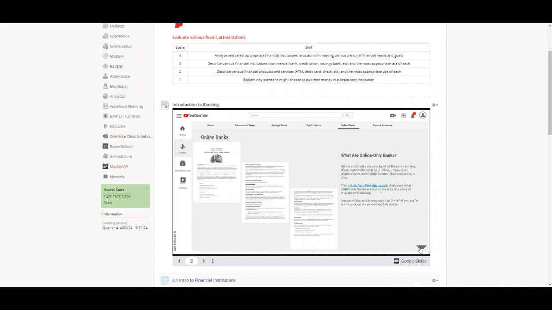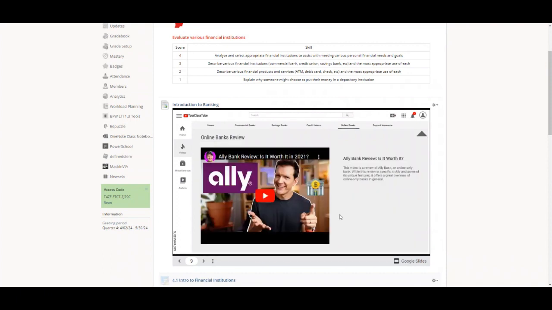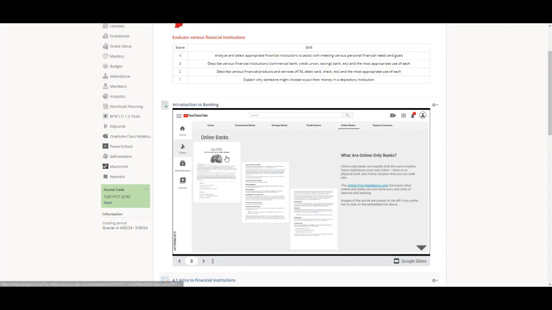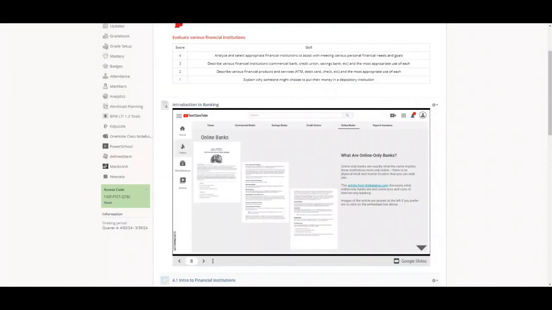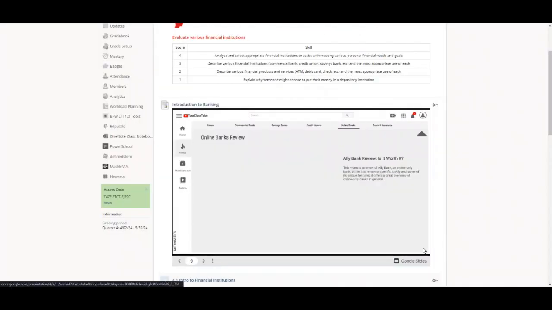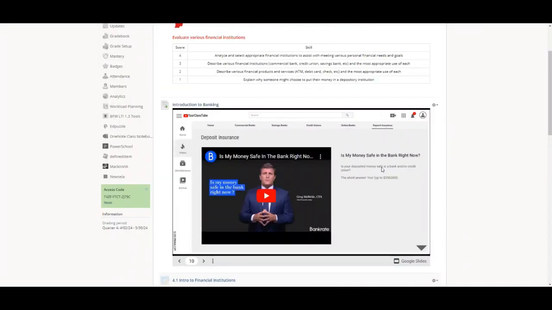Internet banks or online banks, all right, exist only online. So there's no physical location to go to. And so this article walks you through. You can click on this and it'll open up another page and you can read through that article. And then the video walks through a little bit. And then deposit insurance, why is putting your money in a bank or a credit union, why is putting your money into a financial institution considered safe?